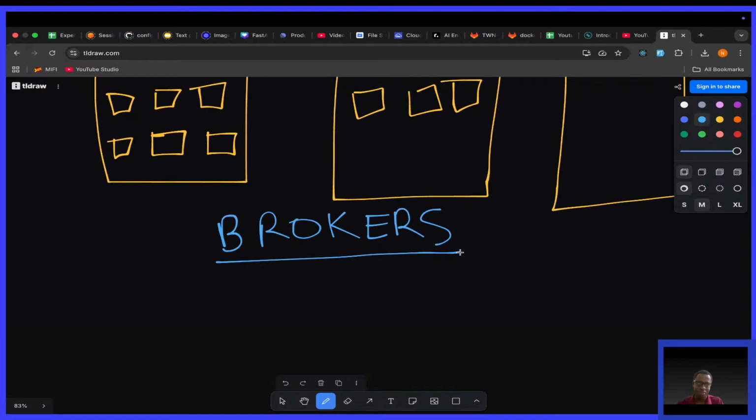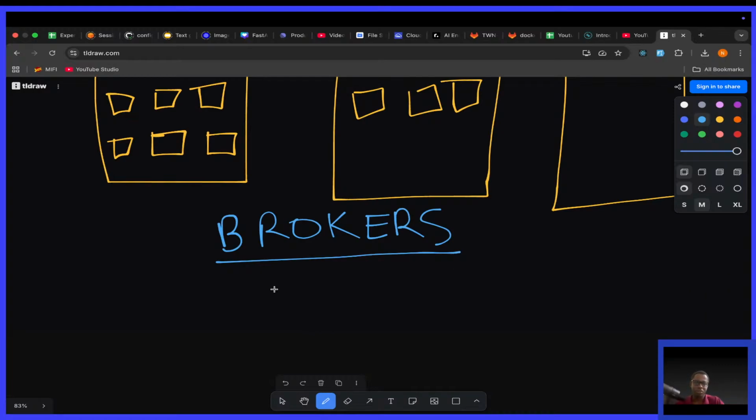So a Kafka cluster is usually comprised, not compromised, of several brokers. And every broker in a cluster is called a bootstrap server. So what does bootstrap server mean? Bootstrap server means that when you connect to one broker in a cluster, you can connect to every other broker.